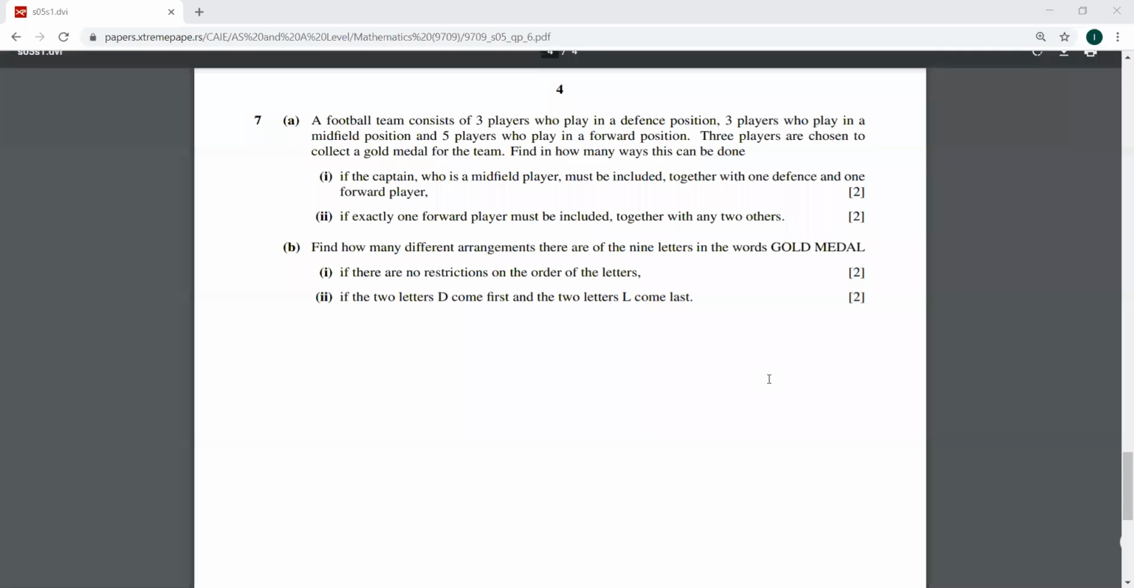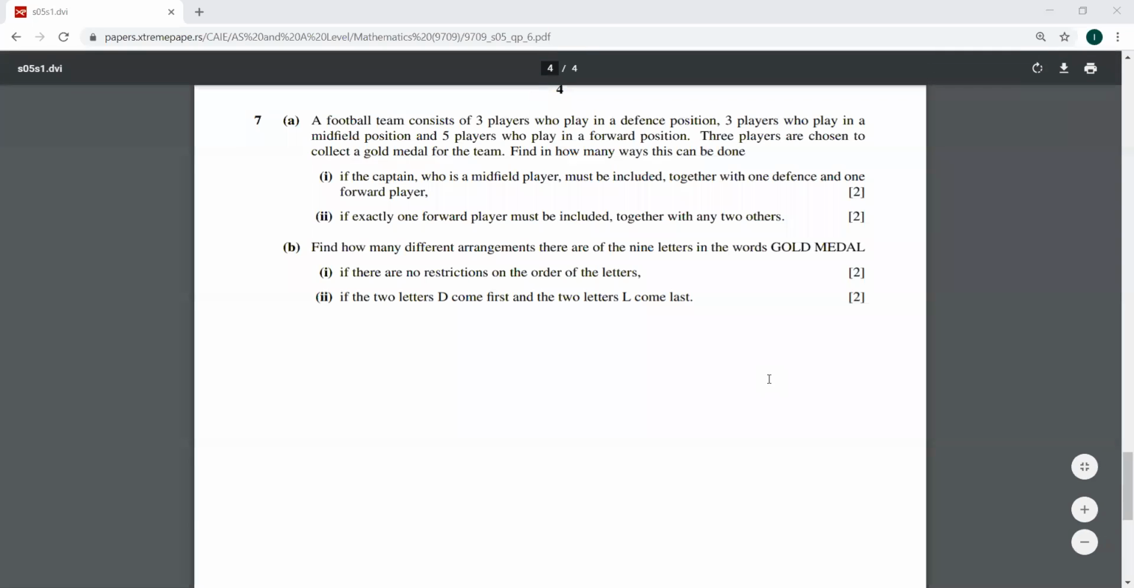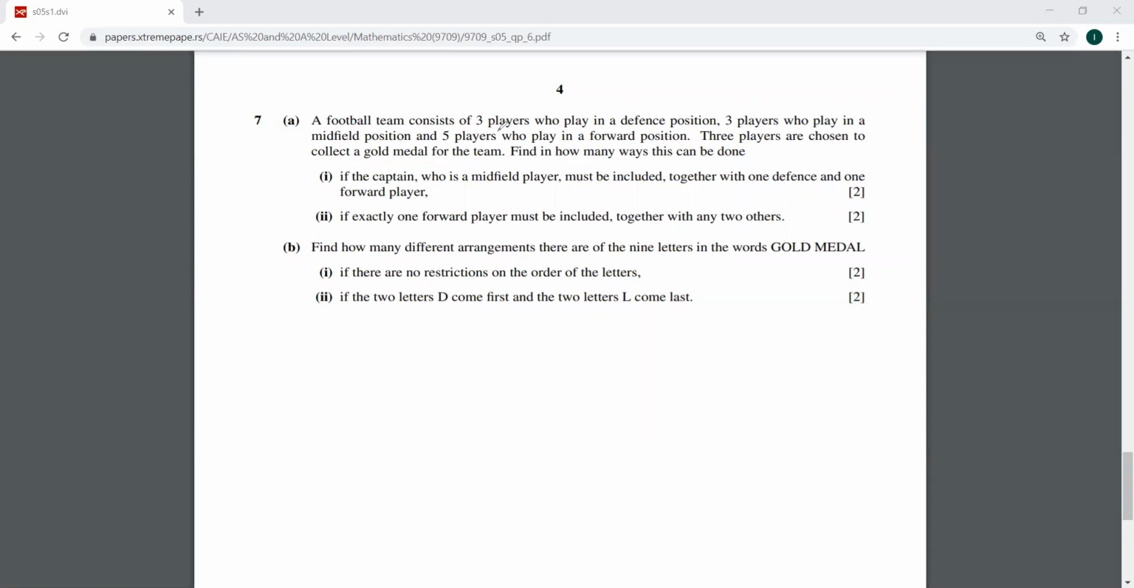Okay guys, the next question is from Juno 5, and it's the seventh question. It says, a football team consists of three players who play in the defense position. So the number of players playing the defense position is three. Three players who play in midfield. I'm really bad at football, so I don't know what they are talking about. Okay, five players who play in the forward position.